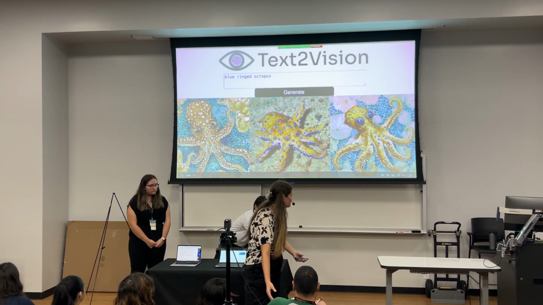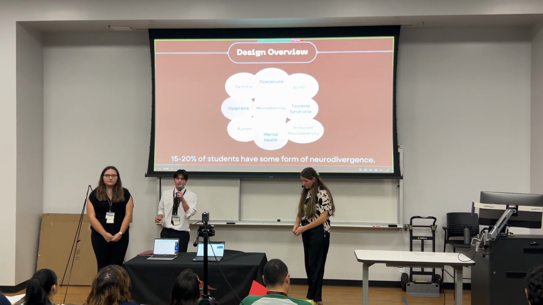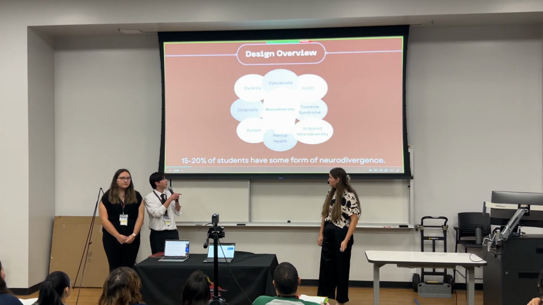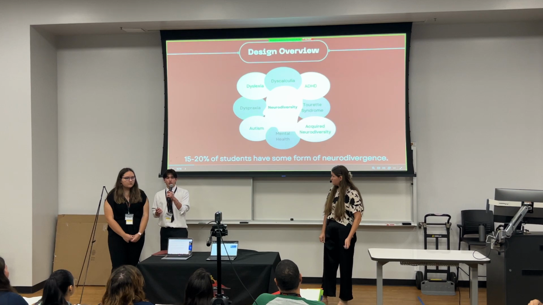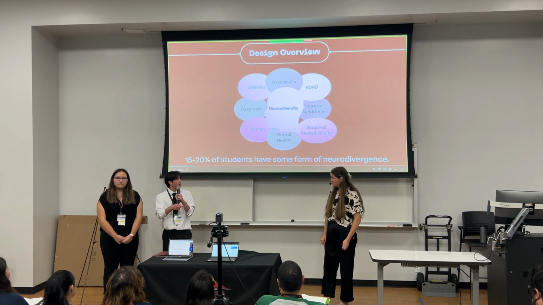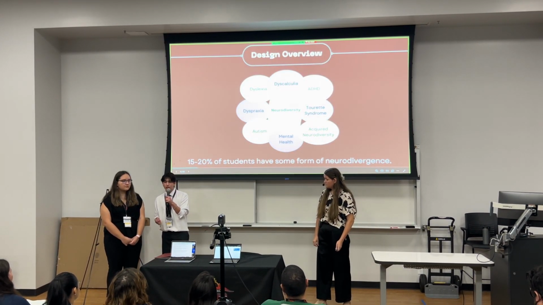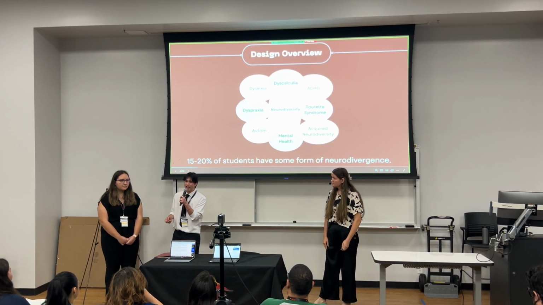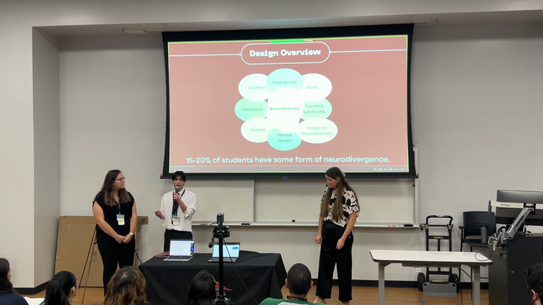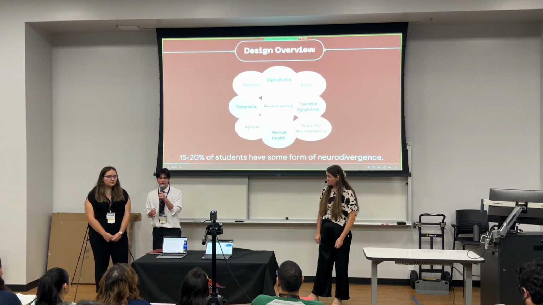leading to knowledge. Through surveys and interviews with students and a special education teacher, we found that neurodivergent students face inequities in our community. Neurodivergent students have brains that function differently, and after researching, we found that around 15 to 20% of students have some kind of neurodivergence. These students learn best from a diverse format of information, and as there's an abundance of text in most classrooms, which is a poor format for presenting many concepts, this means these students do not have equitable access to education.